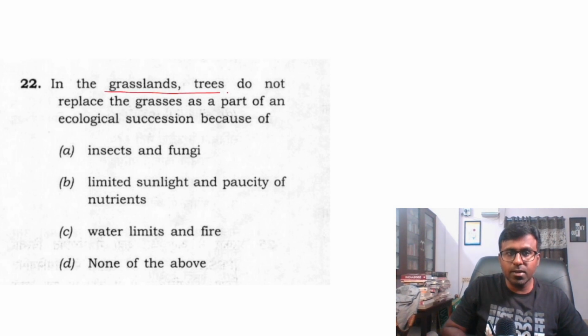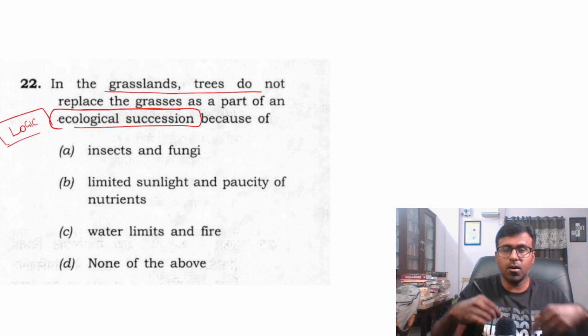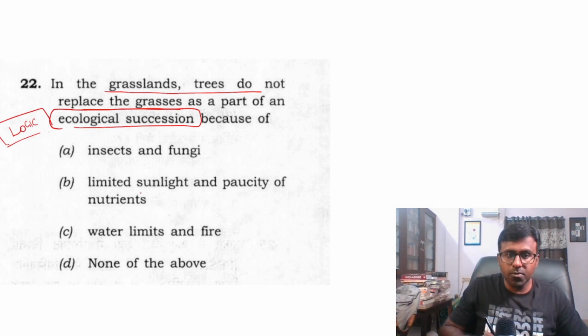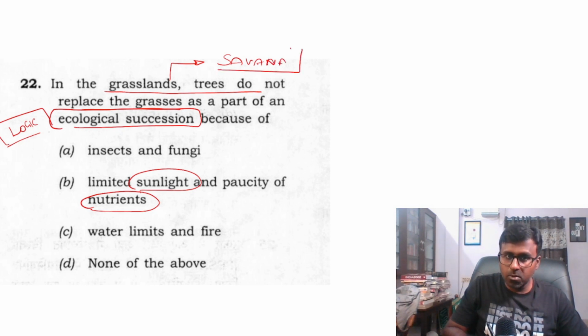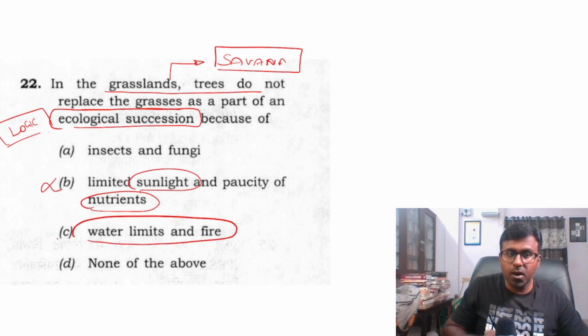And in the grassland, trees do not replace grasses in the ecological succession. This is logic. We may think that they are not growing into trees because of limited sunlight and paucity of nutrients. But if you see grassland, savanna areas, or central India, they have an ample amount of sunlight. So this is not true. But there are water limits and forest fire.